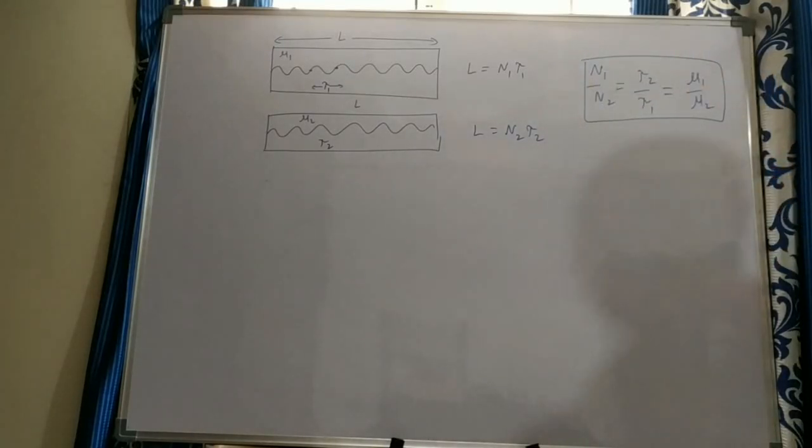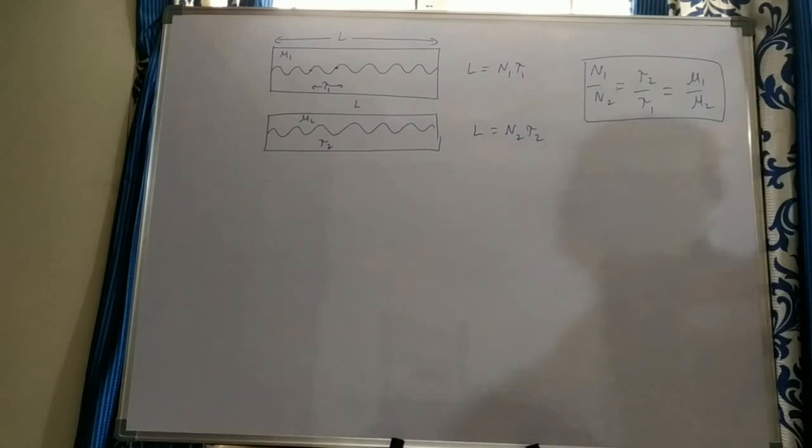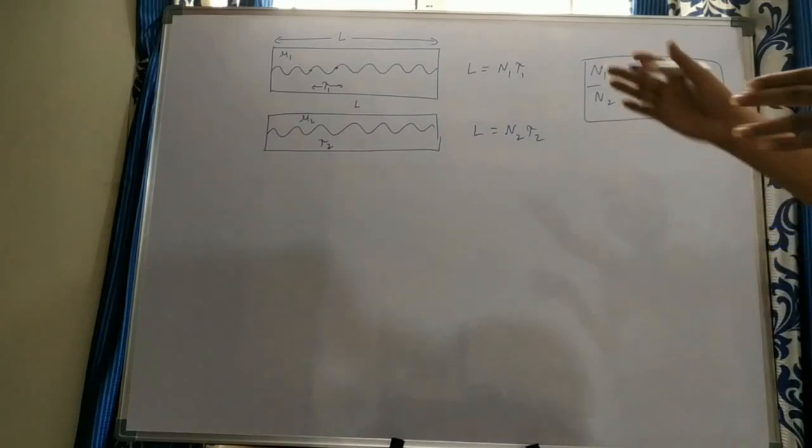Sometimes they give the number of waves in the first medium and want the number of waves in the second medium. By giving wavelengths we can calculate, and by giving refractive indices also we can calculate. If refractive index increases, what happens to wavelength? It decreases. That's why you get a reverse ratio. But what about the number of waves? If refractive index increases, wavelength decreases, so more waves fit in the given length.